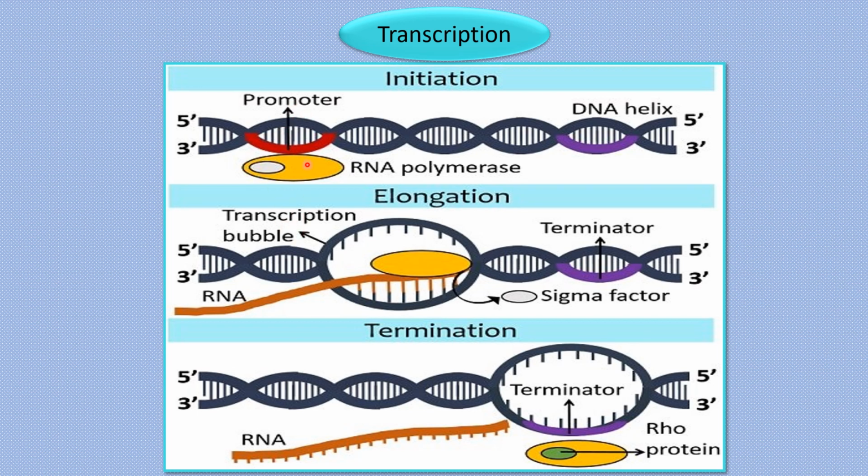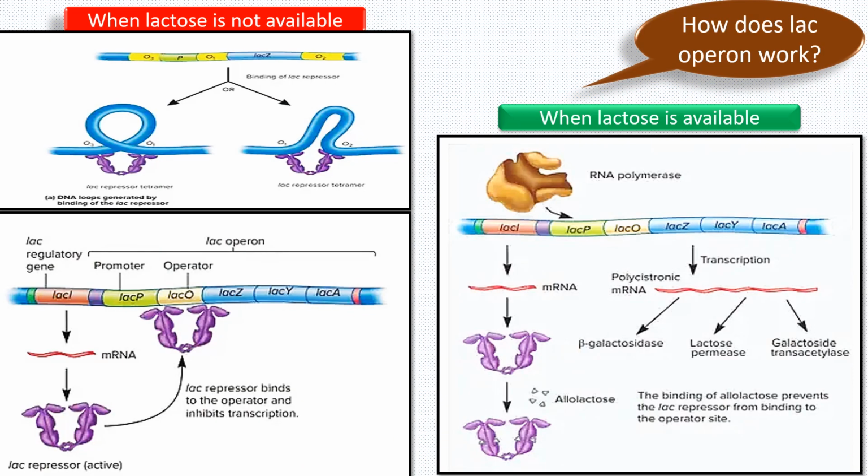Okay, now let's get back to the Operon system. How it works. Now see, when lactose is not available, then what will happen? The regulatory gene will be expressed and it will synthesize the Lac repressor protein. This Lac repressor protein will bind to the operator region. This is how it binds.